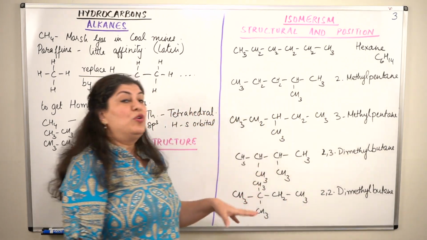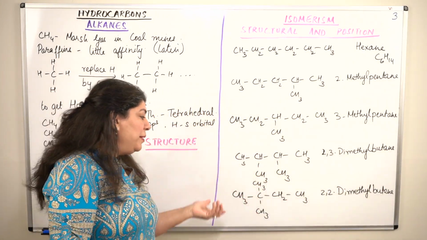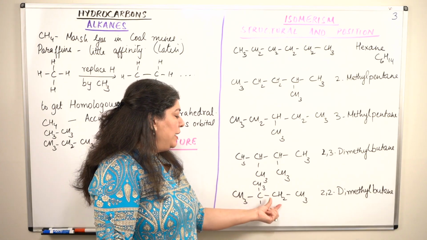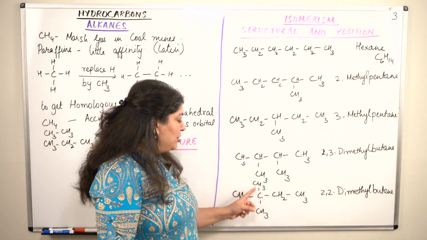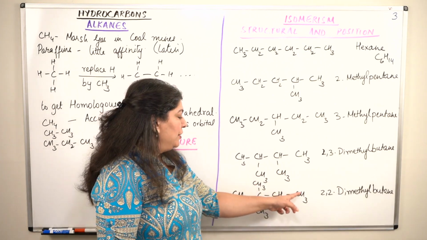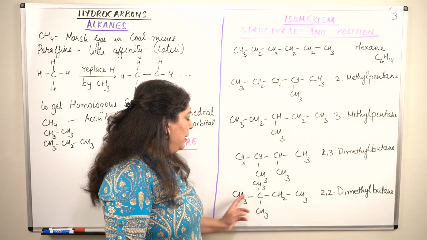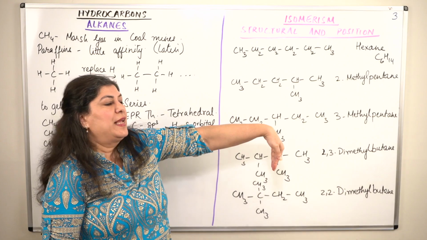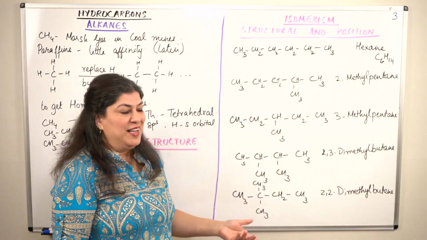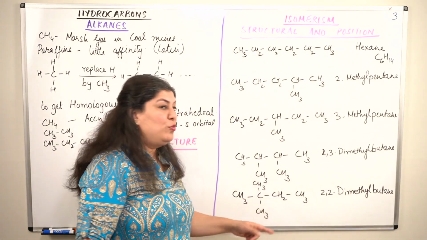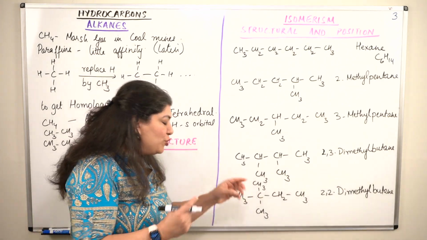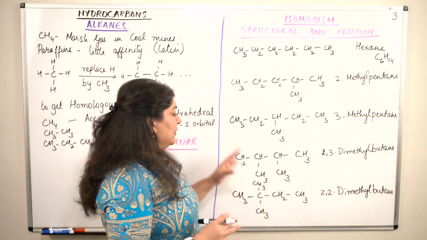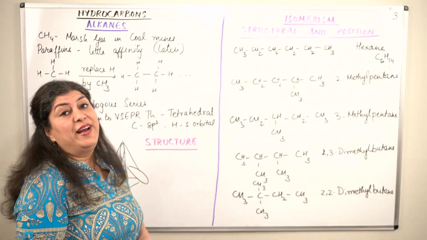Now, are there any more isomers possible? Can you make 3 branches? No, you can't, because in order to have 3 branches, there should be 1 other atom. If you have a branch here, let us say I put this methyl group here, it'll be the same chain, only twisted. A chain, whether it is straight or its head is bent, is the same chain. So the chain is only extending downwards, it's not a branch. For a branch, it has to be a carbon which is not the last carbon. So these are all the isomers that you would get for hexane.